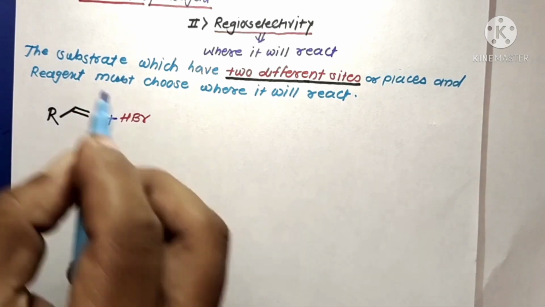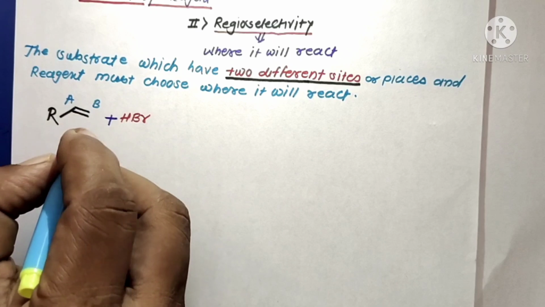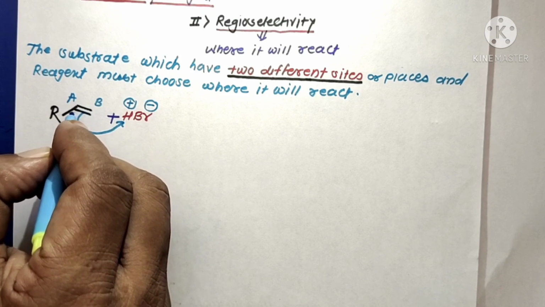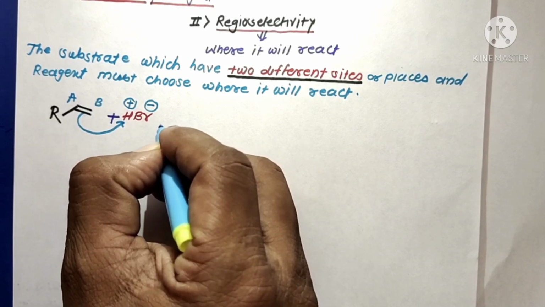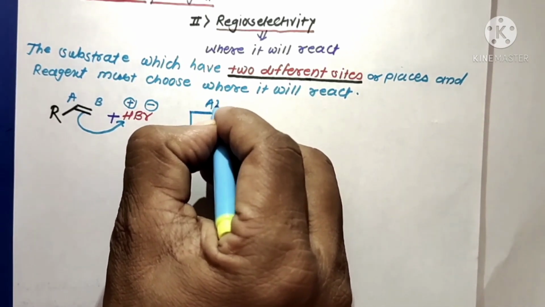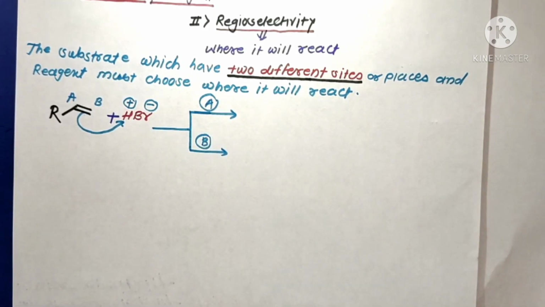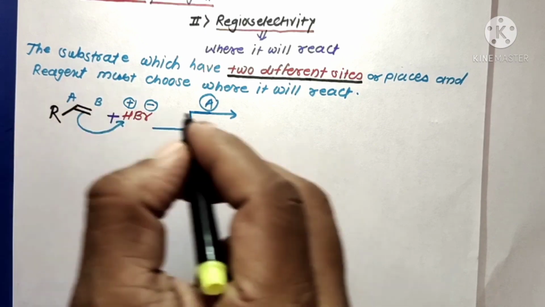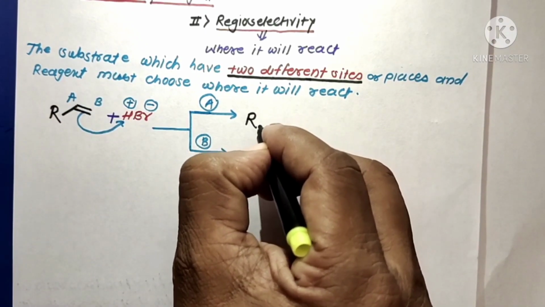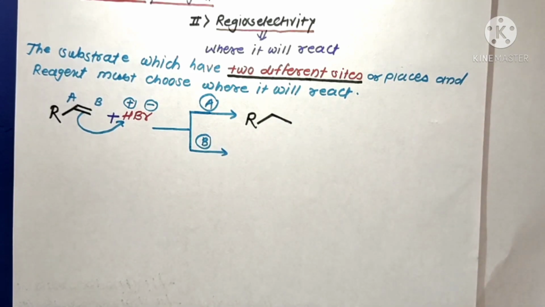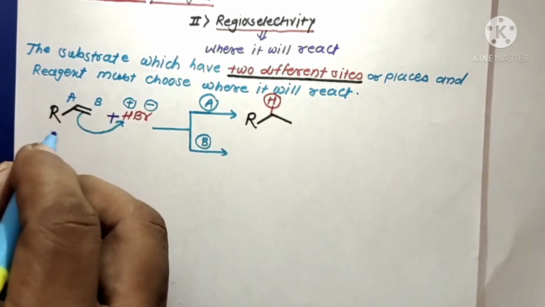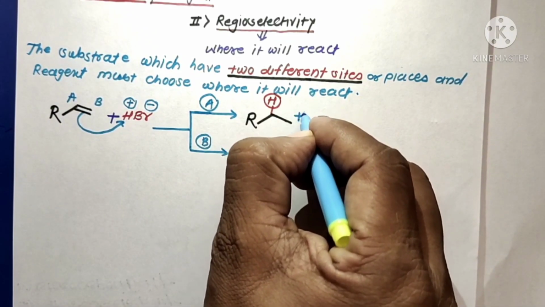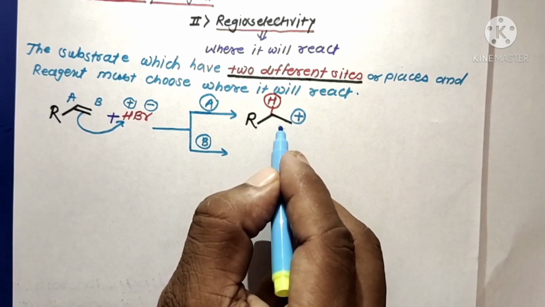We can mark them as site A and site B. Here the reagent has a choice of where to react, either at carbon atom A or B. Here there is formation of two possible carbocations. Suppose an H plus ion bonds to carbon A; then the carbon marked B is electron deficient, bearing a positive charge, which means formation of a carbocation.